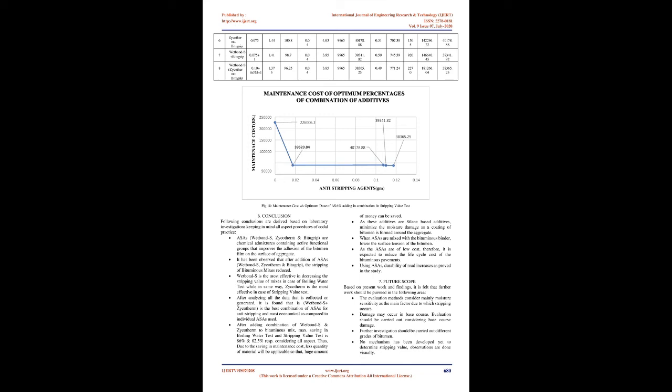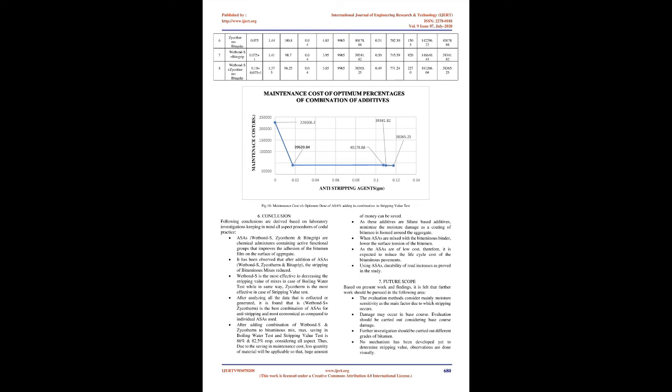6. Conclusion. The following conclusions are derived based on laboratory investigations keeping in mind all aspects and procedures of codal practice. ASAs, Wetbond-S, Zycotherm and Bitugrip, are chemical admixtures containing active functional groups that improve the adhesion of the bitumen film on the surface of aggregate. It has been observed that after addition of Wetbond-S, Zycotherm and Bitugrip, the stripping of bituminous mix is reduced. Wetbond-S is the most effective in decreasing the stripping value of mixes in case of boiling water test, while in the same way, Zycotherm is the most effective in case of stripping value test.